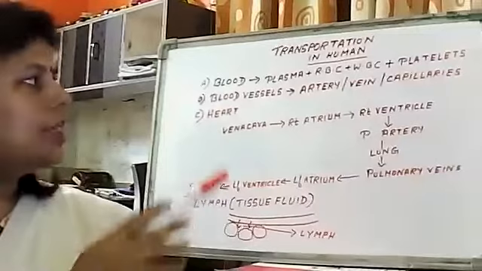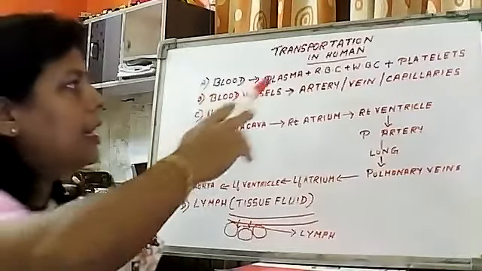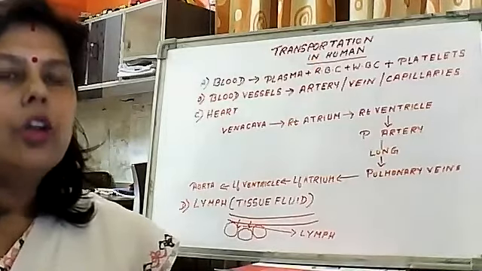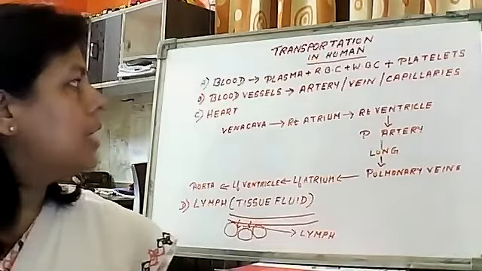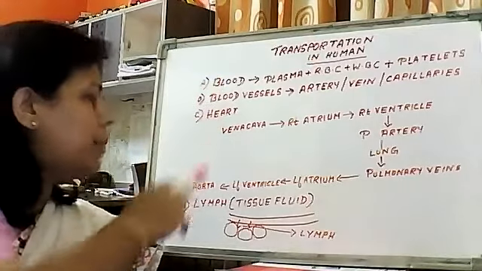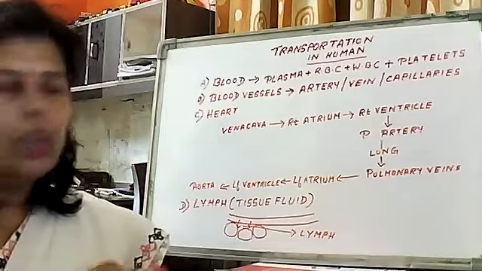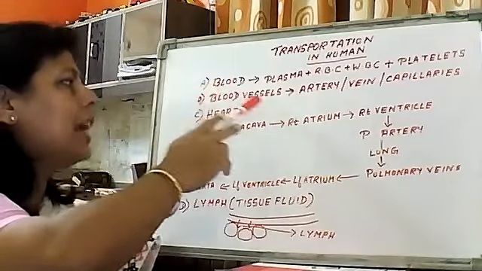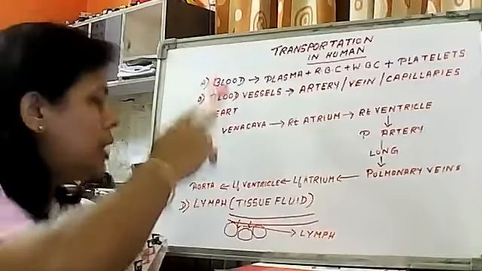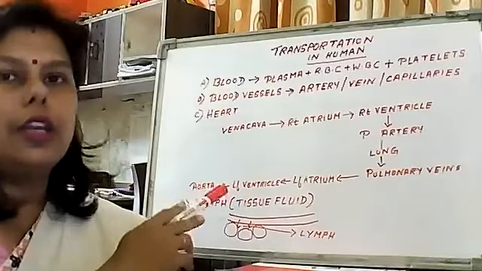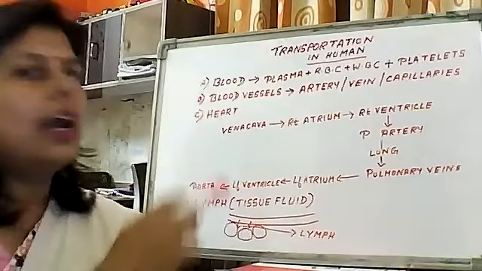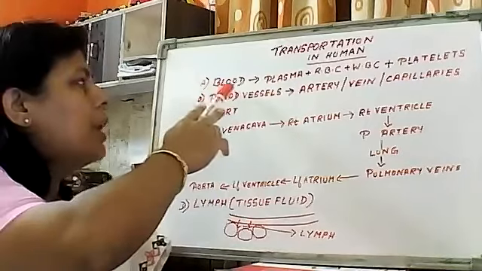Today we are mainly going to study how it takes place in humans. In humans, the whole process takes place through various structures present in our body, which include blood vessels, the heart, and the lymph. Through these parts, they help in completing the whole transportation process. One by one, we are going to study. Now the first one is the blood.